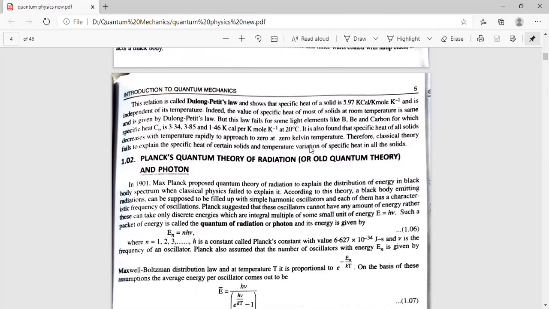It is simply because, as you have already studied in your 12th, lambda is equal to h upon p, where lambda is the wavelength of the wave associated with the particle, and p is the momentum of the particle, equal to mass into velocity. So wavelength is inversely proportional to momentum, or inversely proportional to mass and to velocity as well.